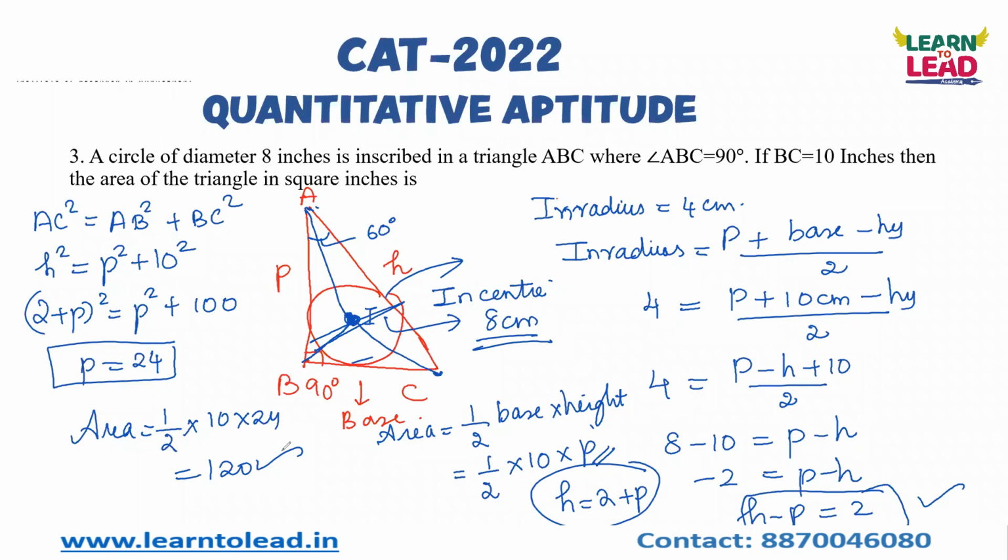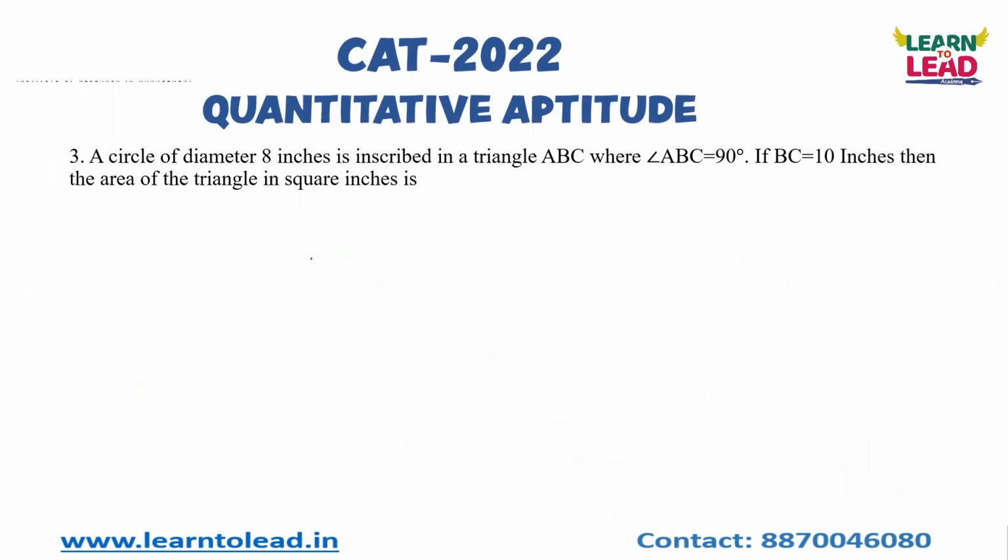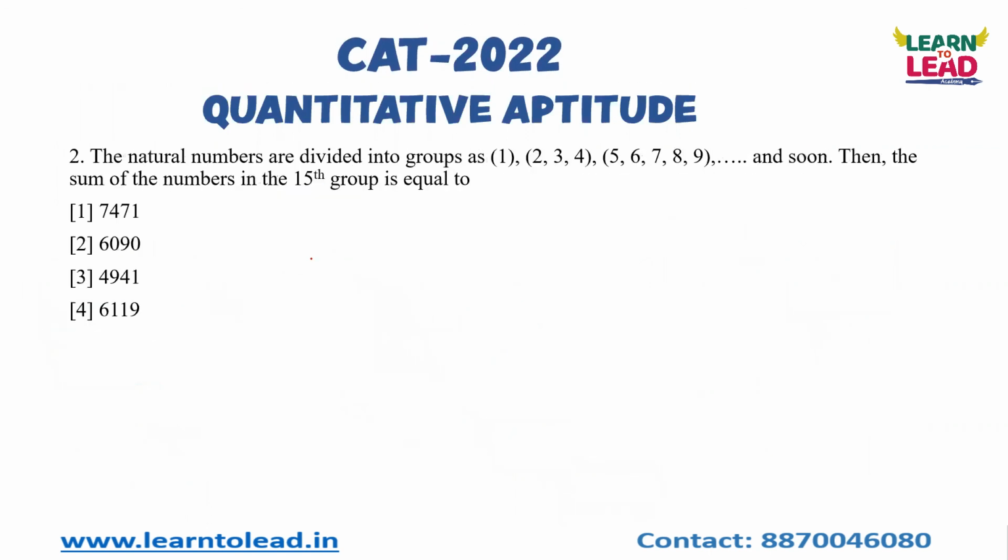See, if I take another question, it is a very interesting question which was asked. Natural numbers are divided into groups: first group, second group, third group, and so on. Then find the sum of numbers in the 15th group. If I ask you what is the sum of numbers in the second group, you'll say 2 plus 3 plus 4, right? That is 9.